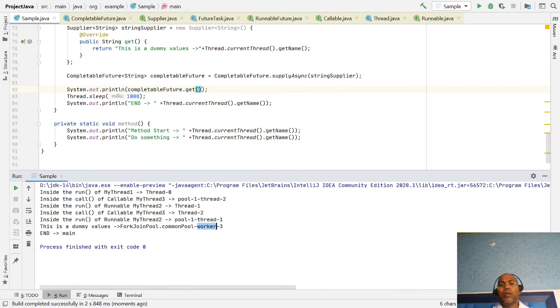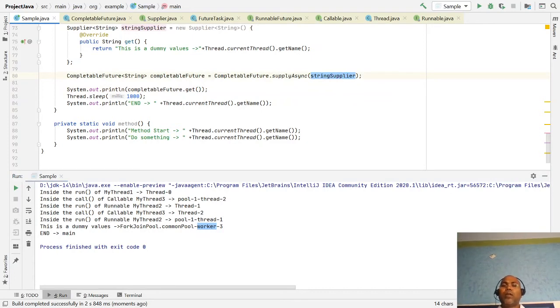Again we are just passing the task, and for the task you can pass a Runnable. After that I pass another.